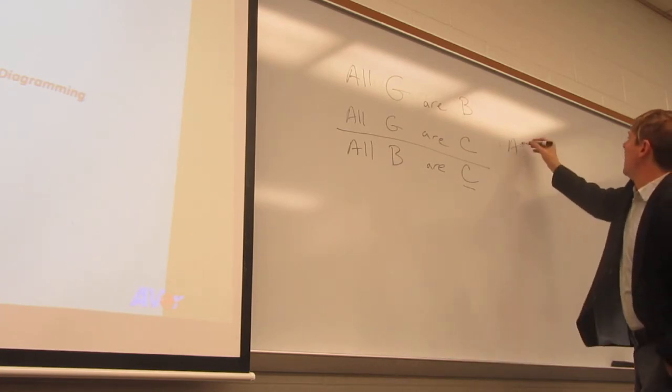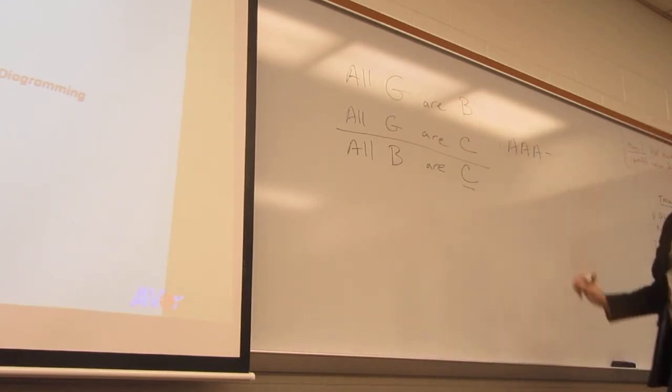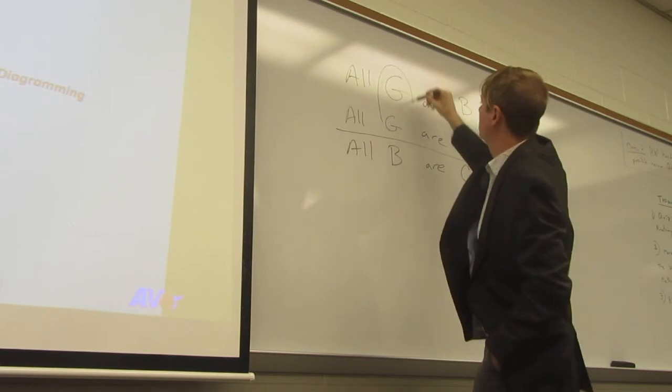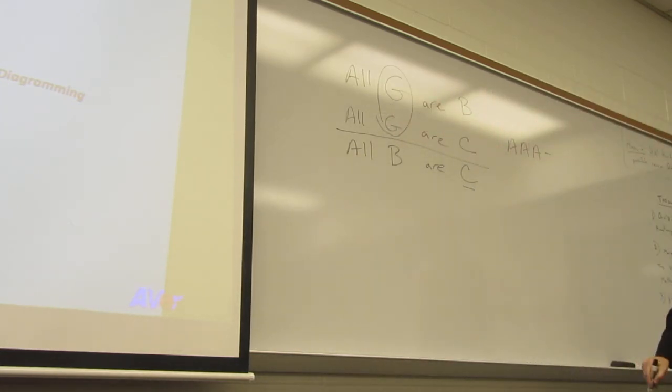No, it's still an AAA. Oddly enough, does it change what you would have called the figure if you didn't switch it into standard form? In this case, it doesn't, because it would have been figure 3 whether you put it in standard form or not. So this was an AAA3.